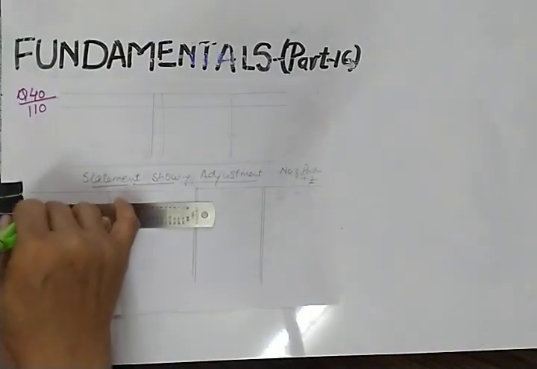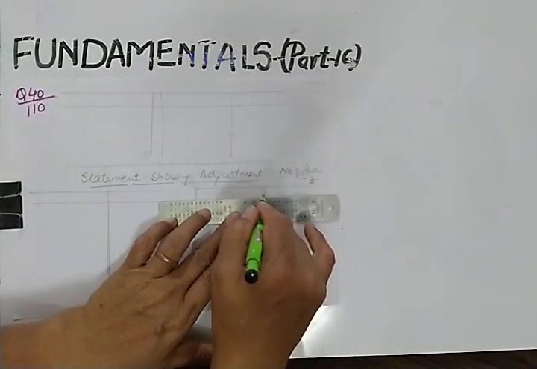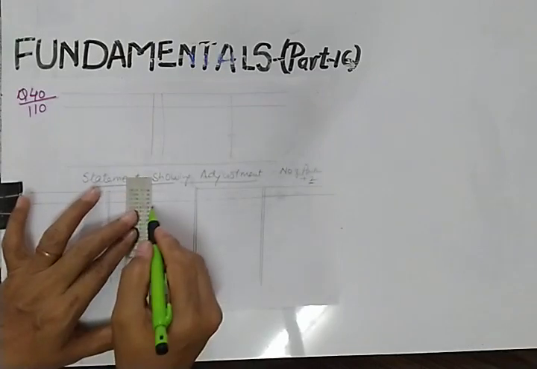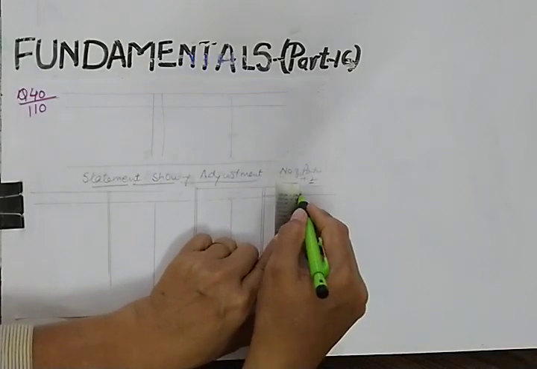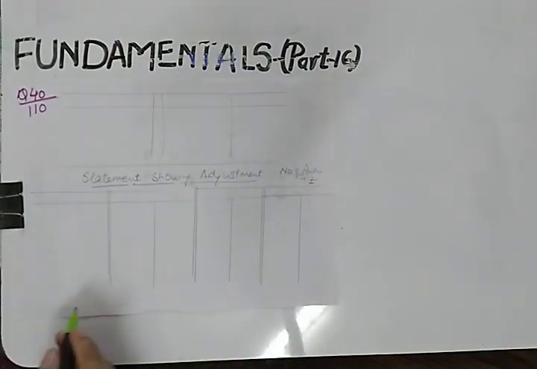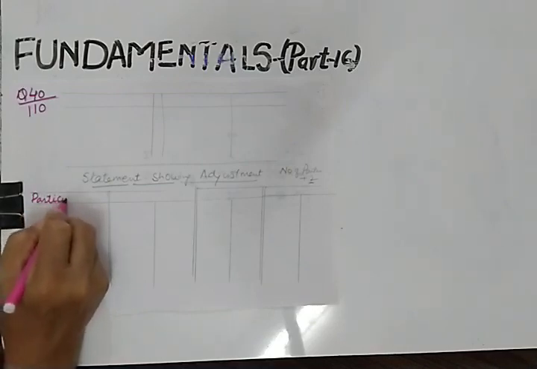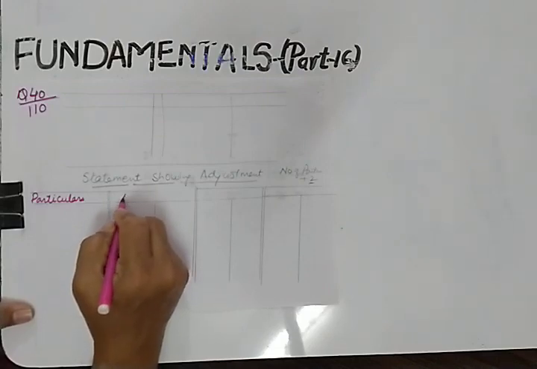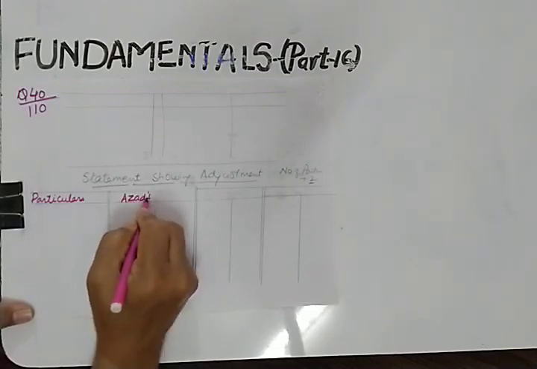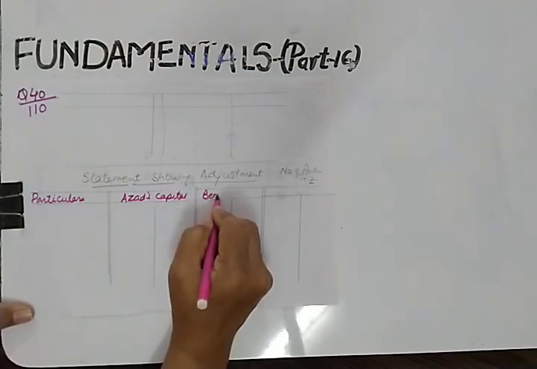And I want to remind you that this is a summary of partners' capital account and profit and loss appropriation. We are making this in summary form. So for doing this particular topic, the various concepts of fundamental must be clear to you. So the first one is particulars or contents. There is no debit credit here in this statement, and this one is for first partner, Azad's capital, and this is for Benny's capital.